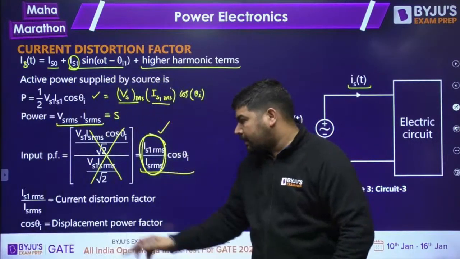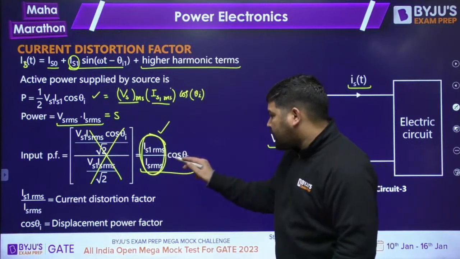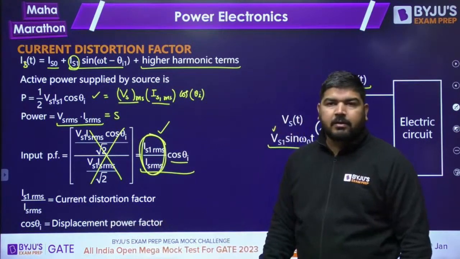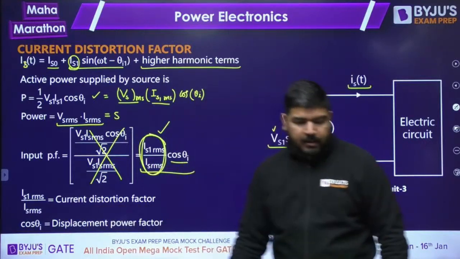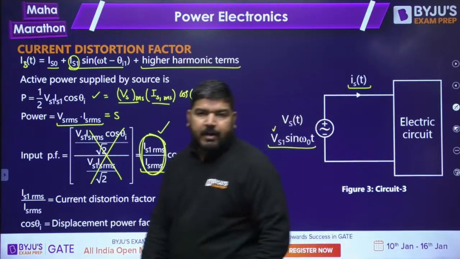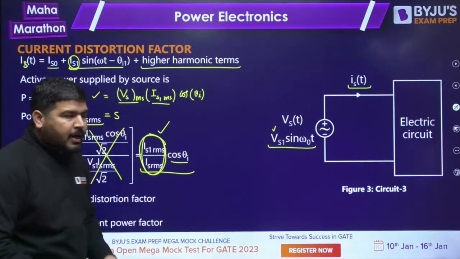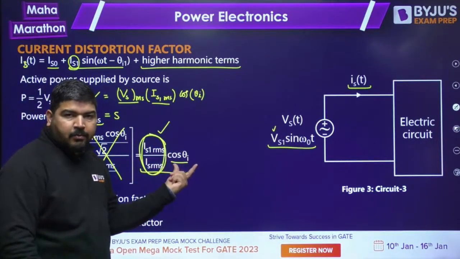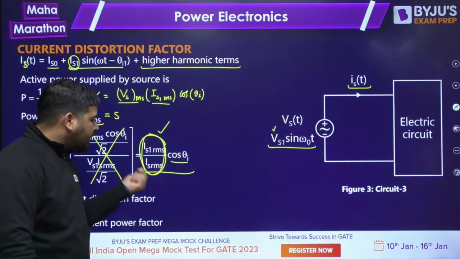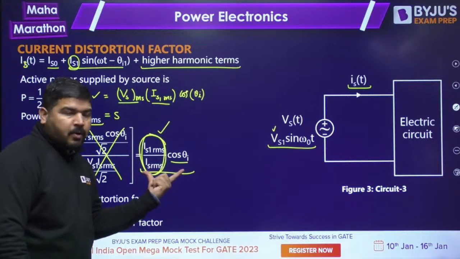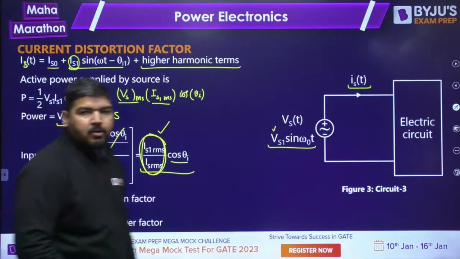Remember, we call it current distortion factor. Now, what is this cos theta I1? It is the displacement power factor. Displacement power factor is not the actual power factor, not the true power factor. So current distortion factor into the displacement power factor will be the actual power factor. This is my actual input power factor.